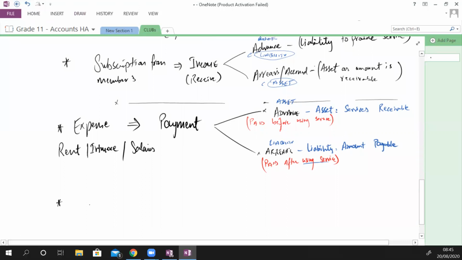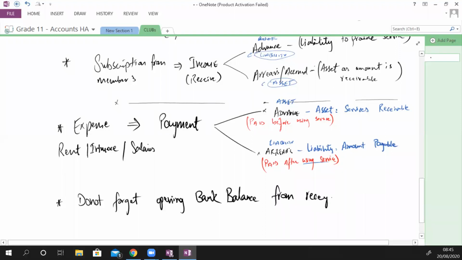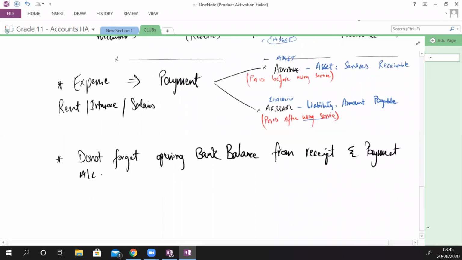Number 3, do not forget opening bank balance from receipt and payment account. Sometimes when you are listing opening assets against opening liabilities, why are you listing them?